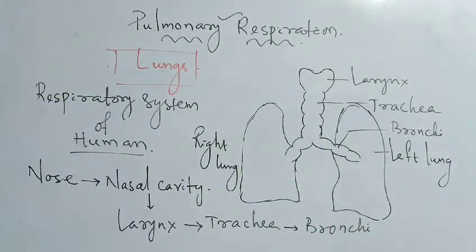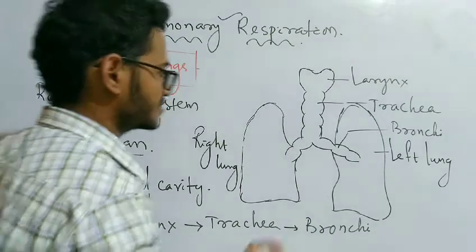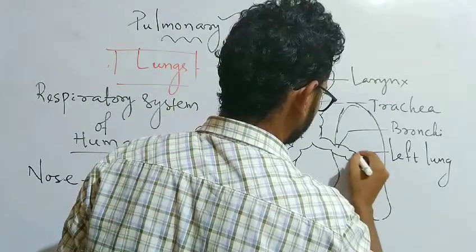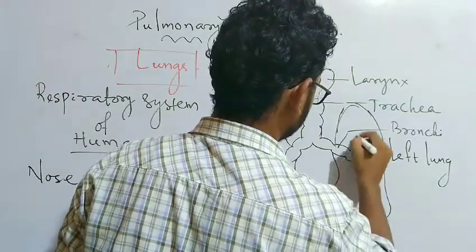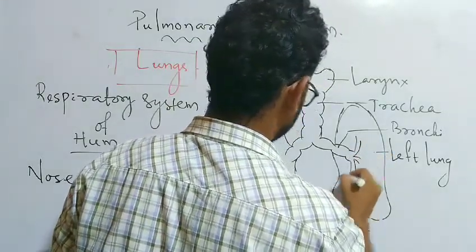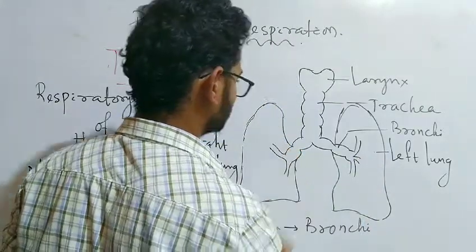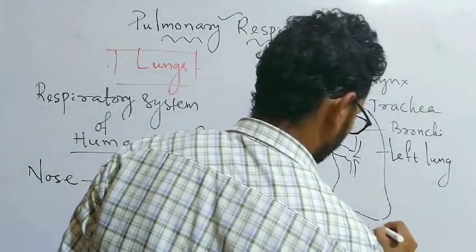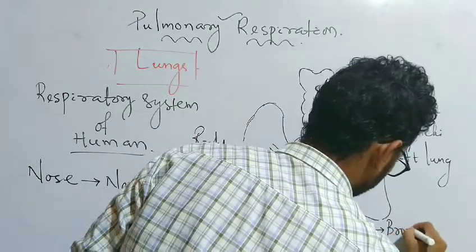Okay, likewise it will enter into the lungs through the bronchi. Then what happens? It is divided into different parts inside, which are called bronchioles.